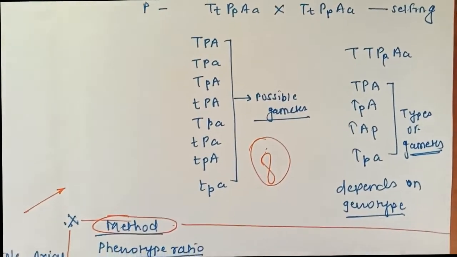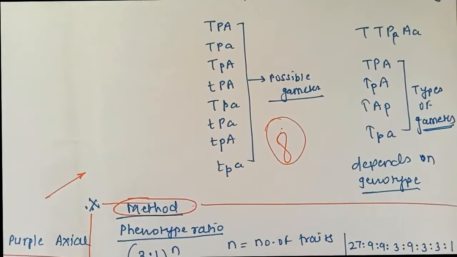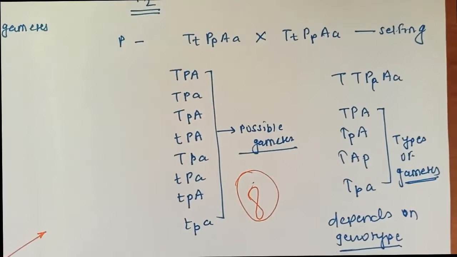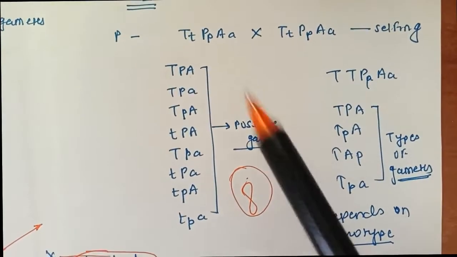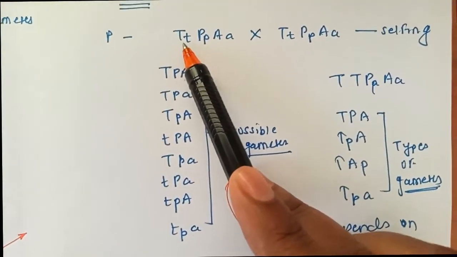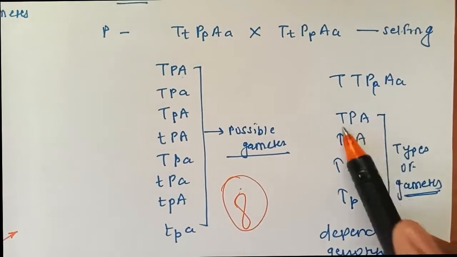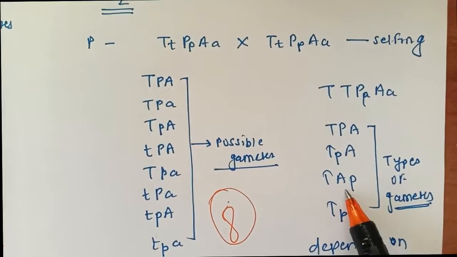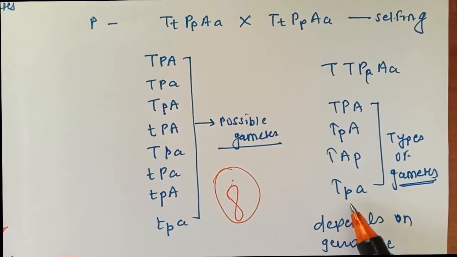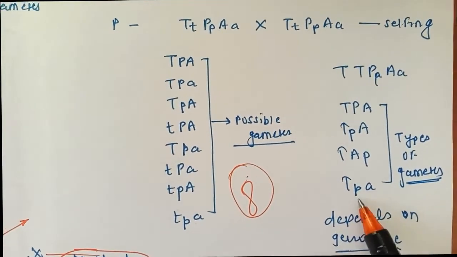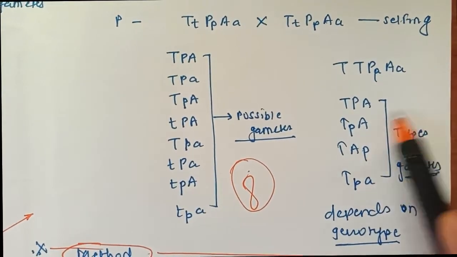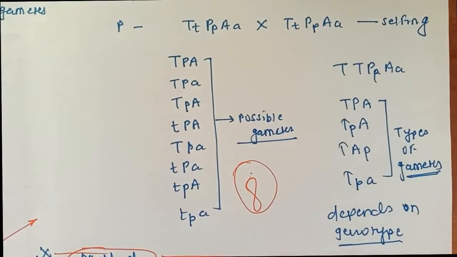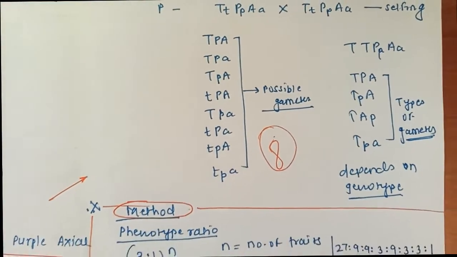That's correct. But that is the possible gametes. If they ask you what the types of gametes are, types of gametes are different. Types of gametes means we have to write only for the one capital T. So here TPA, T small p capital A, capital T capital P and small a, capital T small p and small a. These are the types of gametes that will be formed, and the complete possibilities will be 8. So please remember this one.